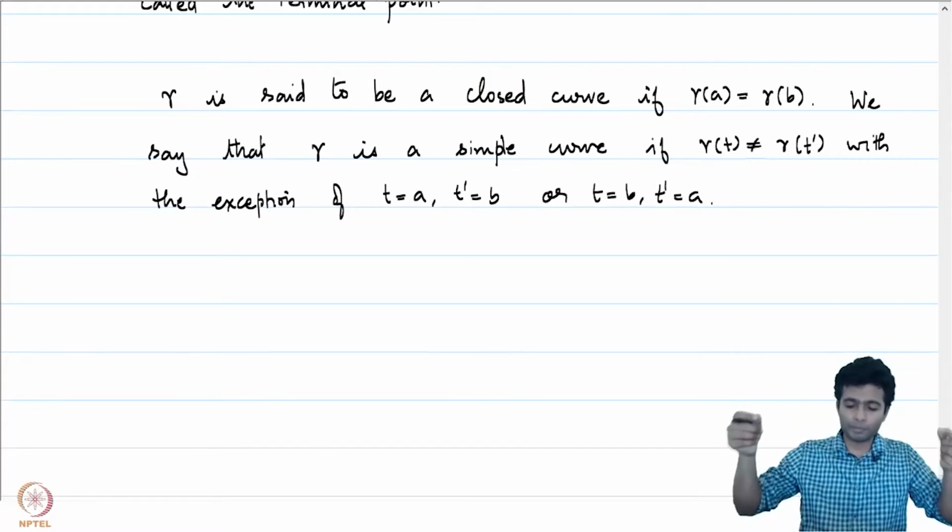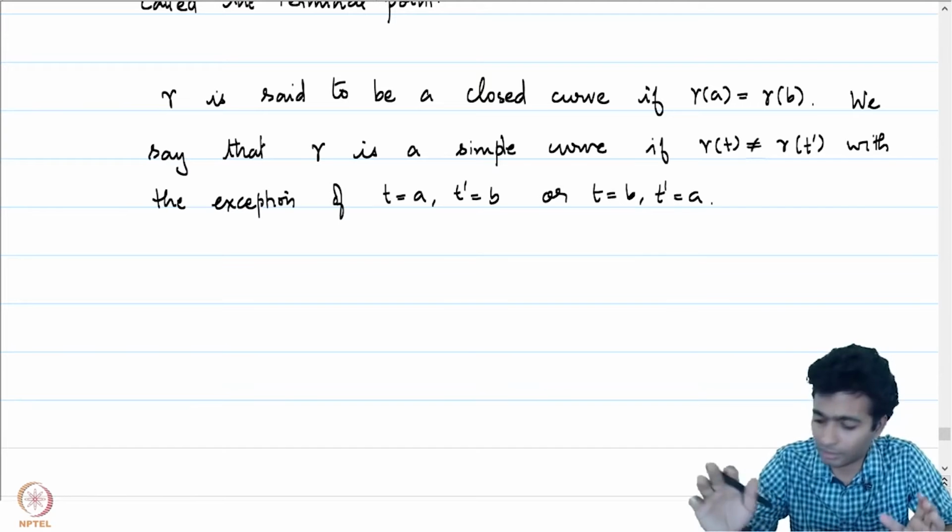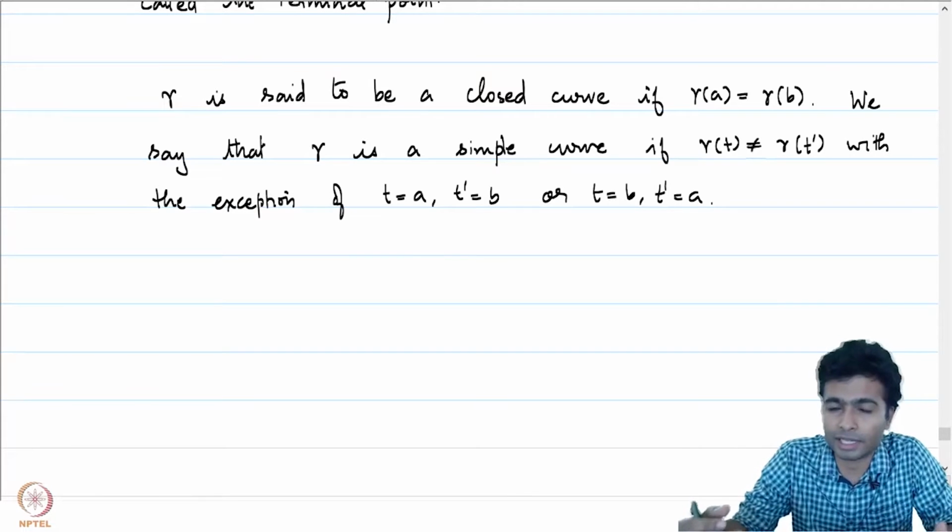When the endpoints are not being considered, then in the interior gamma is injective. If that happens, then we say that gamma is a simple curve.